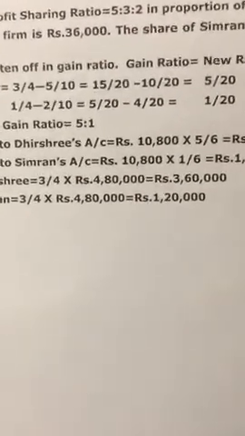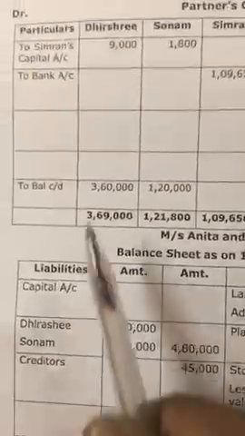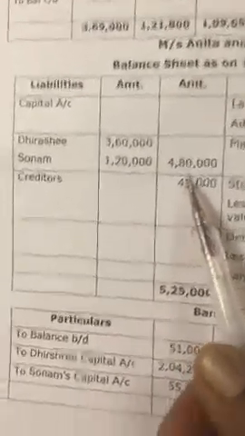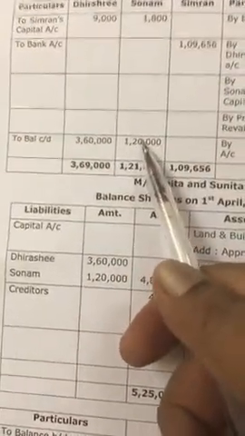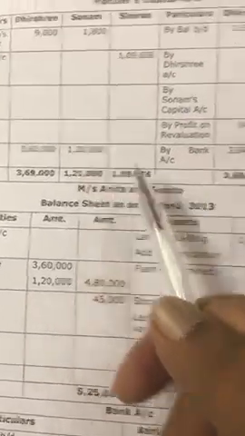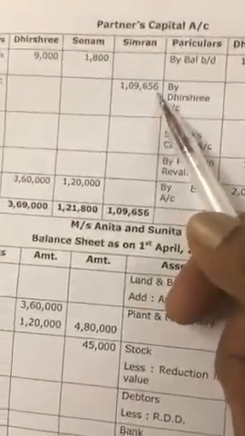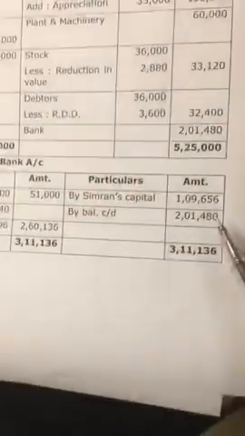So this new capital will be shown in the new balance sheet and on the debit side of the partners' capital account. Find out the amount payable to retiring partner Simran. Amount payable is 1,09,000, paid to her. Write it down on the credit side of the cash account.